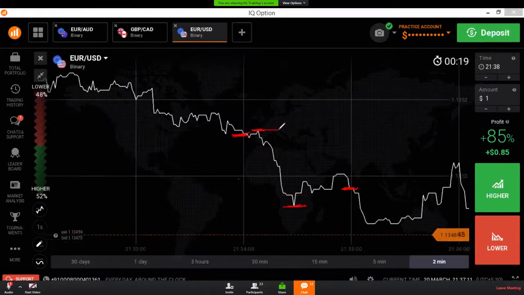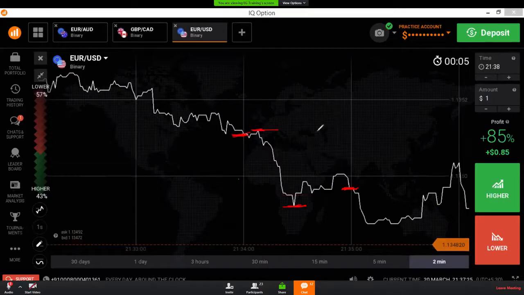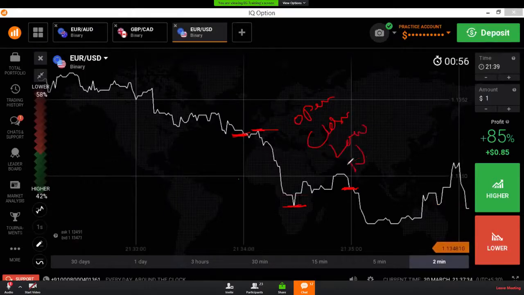On every minute, hour, day or week candle, you can find 4 prices: the opening price, the closing price, the low price and the high price.